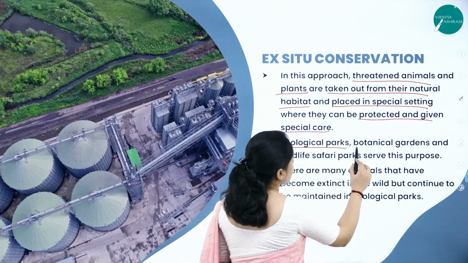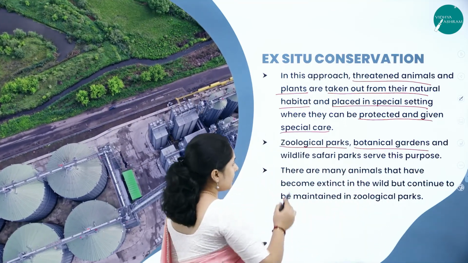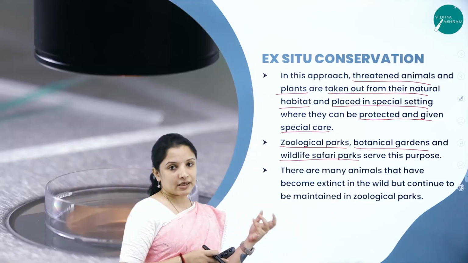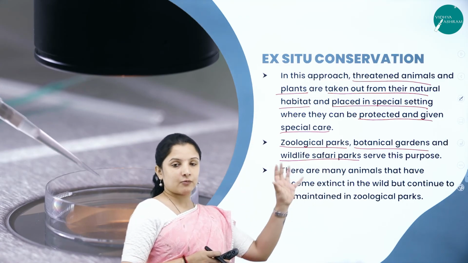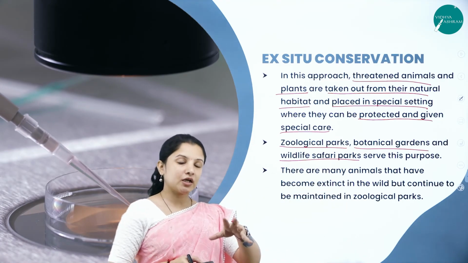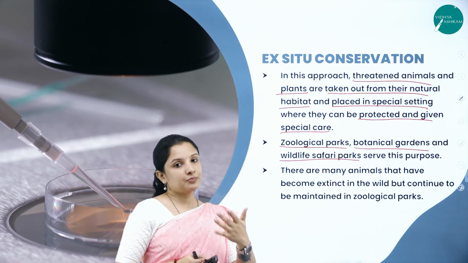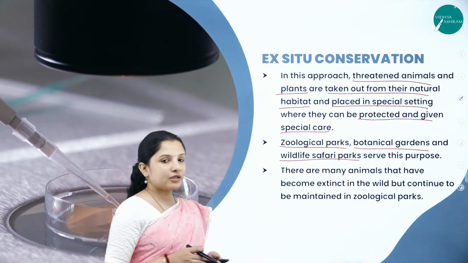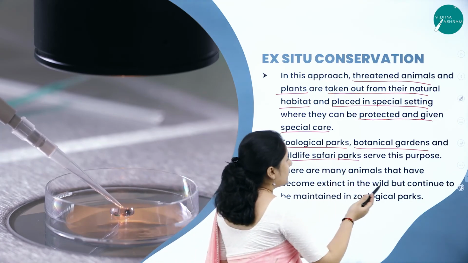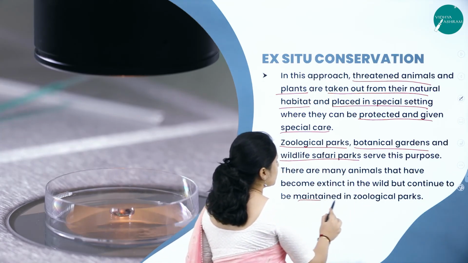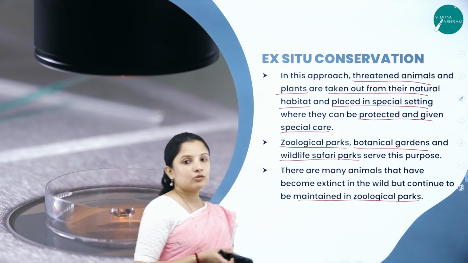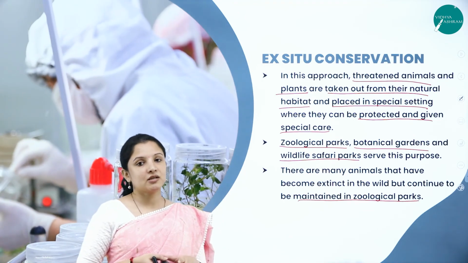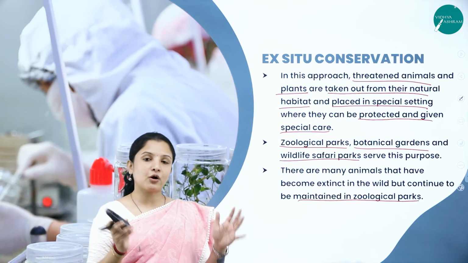Examples are zoological parks, then botanical gardens. Then we have the wildlife safari parks. All these are ex situ conservation, where animals are taken from their natural habitat and put into a habitat which serves the purpose of a natural habitat for them. There are many animals that have become extinct in the wild but continue to be maintained in zoological parks. That is how those animals which are not found in the natural habitat can be seen in the zoological parks, because of proper conservation.